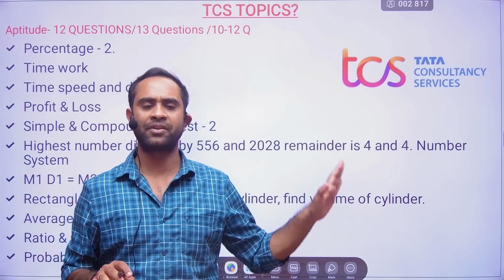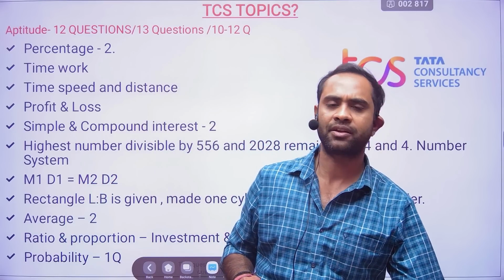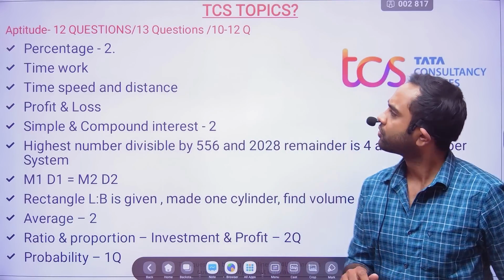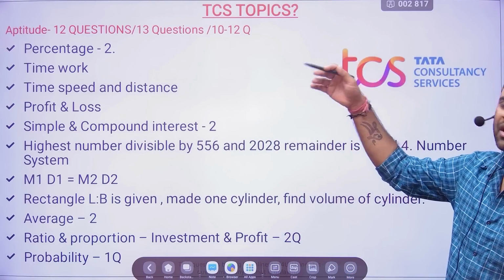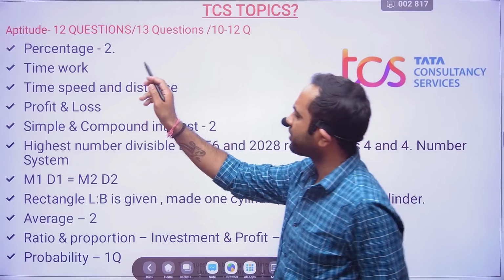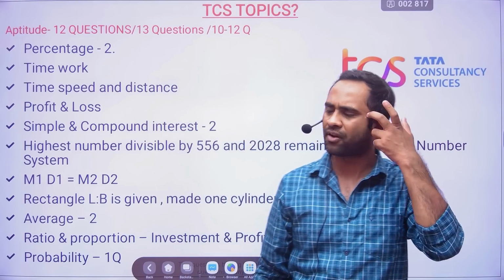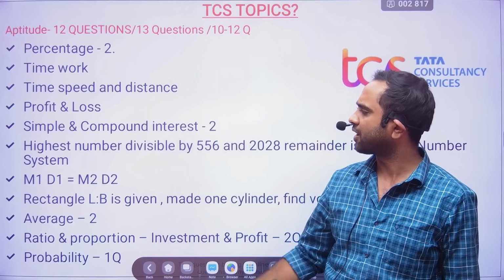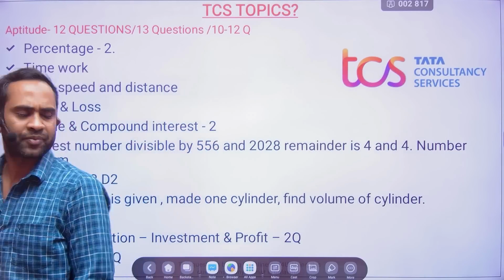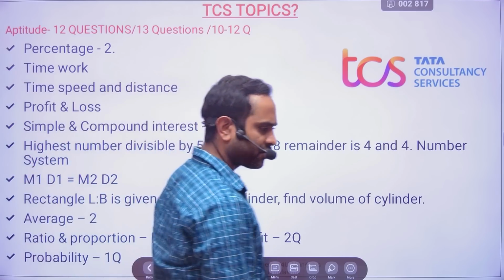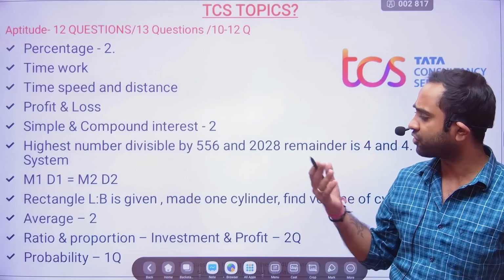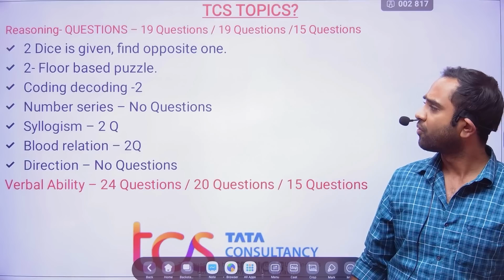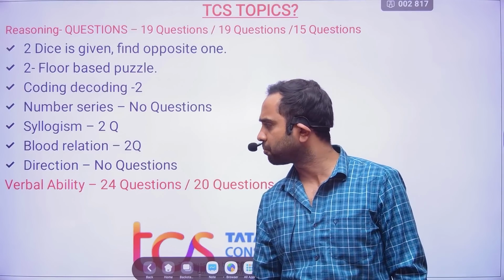First shift was 15th of March, and now we have to look at today's shift. So what will be the scene? Aptitude, 10 to 12 questions, 12, 13 questions, people were able to do like this. The important topics were percentage, time and work, profit and loss, and data interpretation questions were also there. Simple and compound interest were also there. SCF, number system, mensuration, quadratic equation, ratio and proportion, average, and probability questions were there. Then DI, floor based puzzle, coding-decoding, number series, syllogism, blood relation, direction.